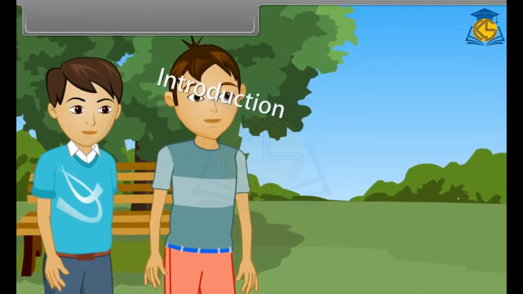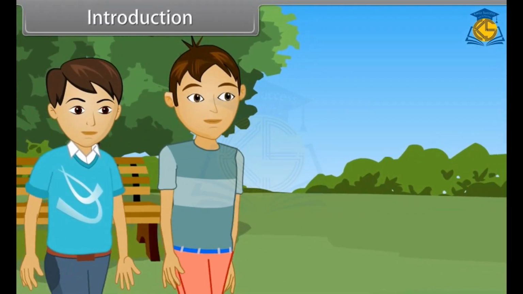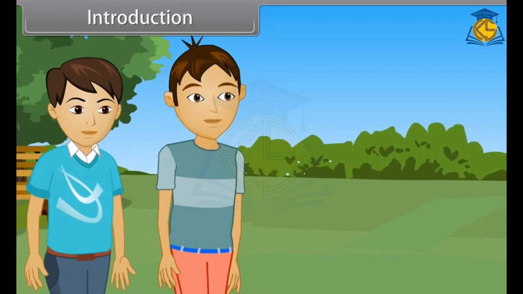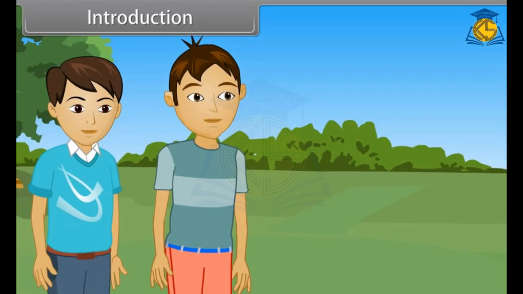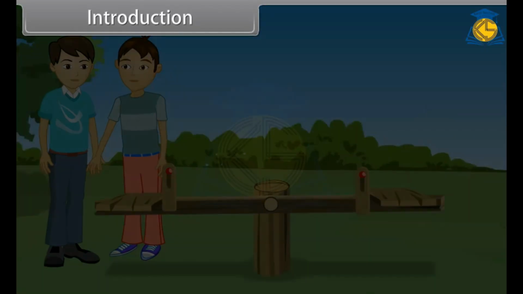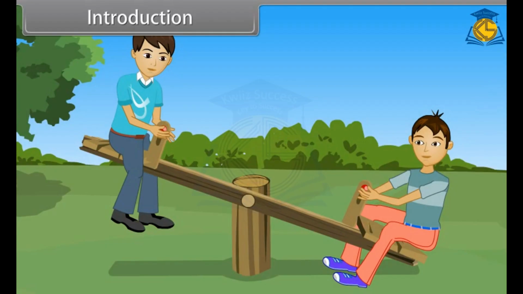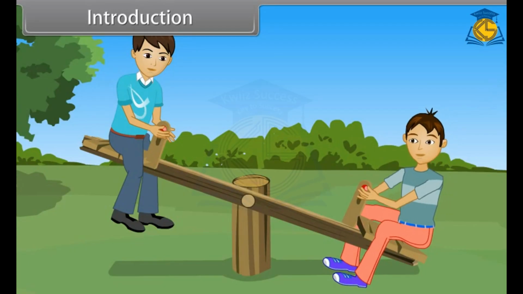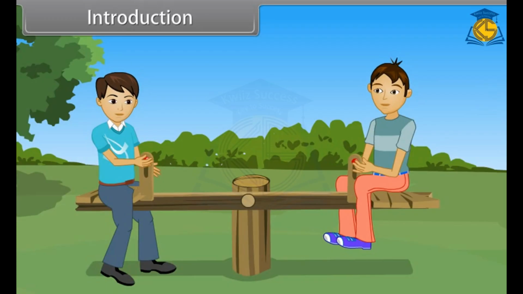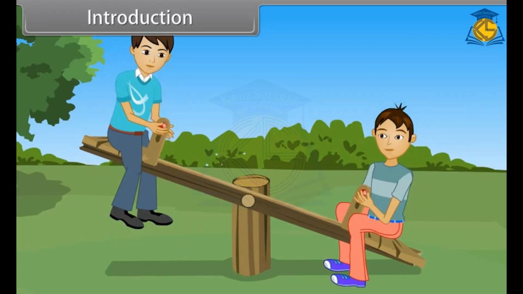Introduction. Today, Roy and his brother Ajit are walking in a park. There are so many games and rides in the park to enjoy. Ajit insists Roy go for a ride on the seesaw. Roy replies positively and walks towards the seesaw. When they both sat on the seesaw, it was not balanced. Then Roy pushes himself forward on the seat. Now the seesaw is balanced and they enjoy the ride.